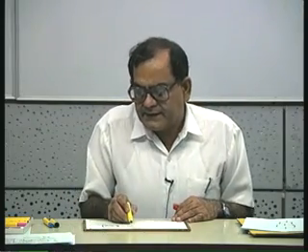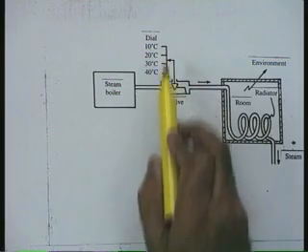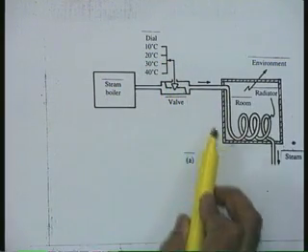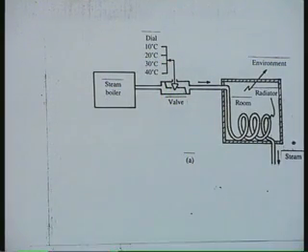Before I come to a general feedback structure, I would like to give one more example here, and that is a residential heating system. In this particular case, you will find that I have a room radiator here. This is the valve which controls the flow of steam into the radiator.